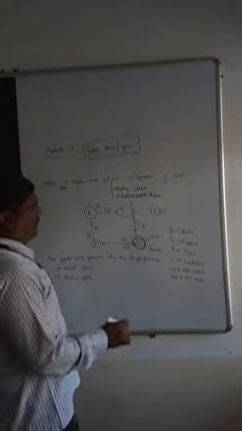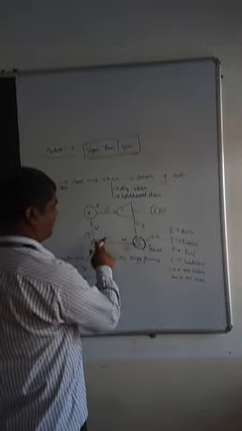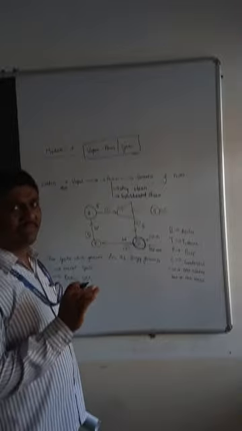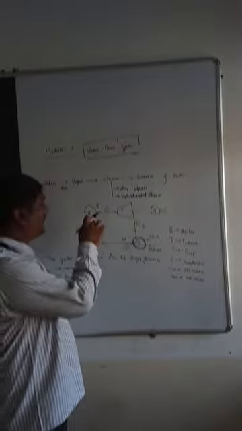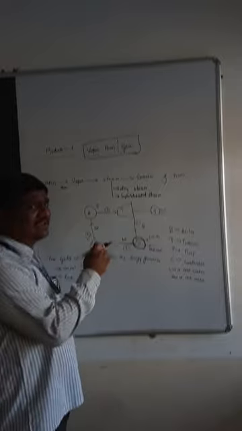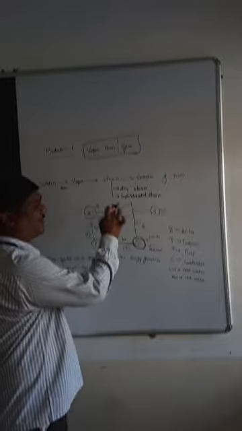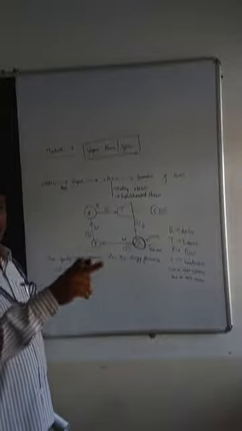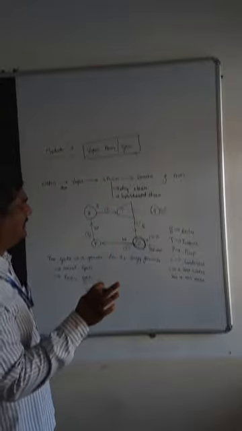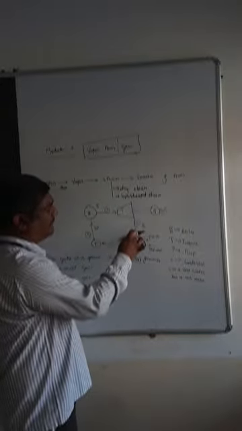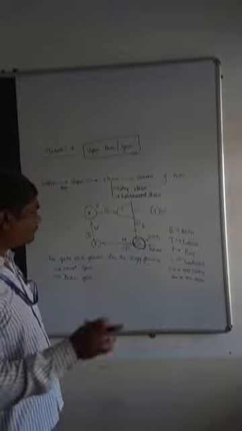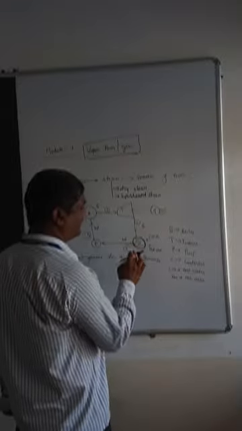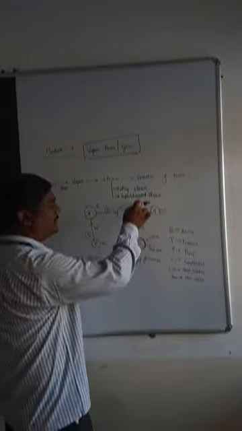I'll start with this. There is a pump which pumps the water and supplies it to the boiler, where you are adding heat. The boiler converts that water into steam. The steam is passed to the turbine, and in the turbine the steam expands to generate energy, and then you supply it to the condenser. So this cycle keeps repeating. How does the condenser work? It converts steam into liquid.